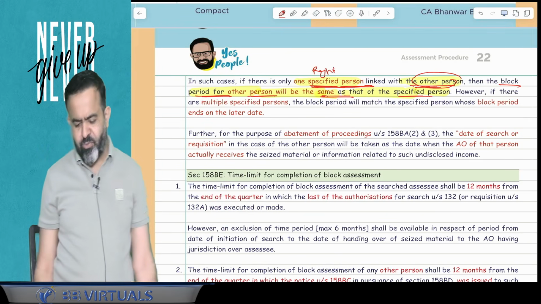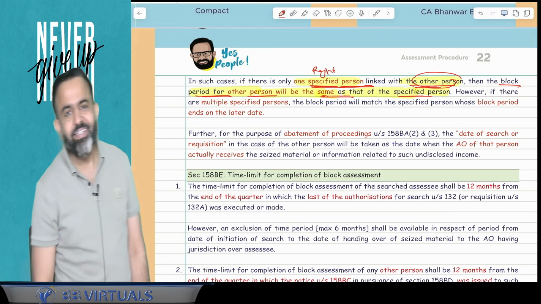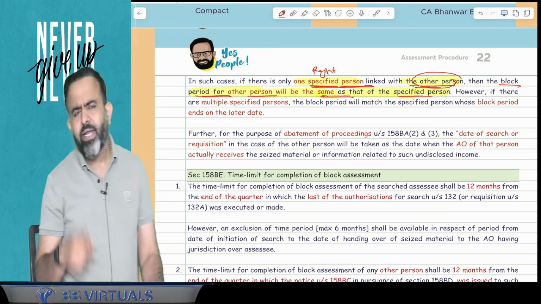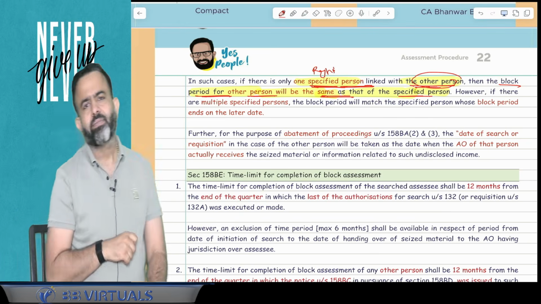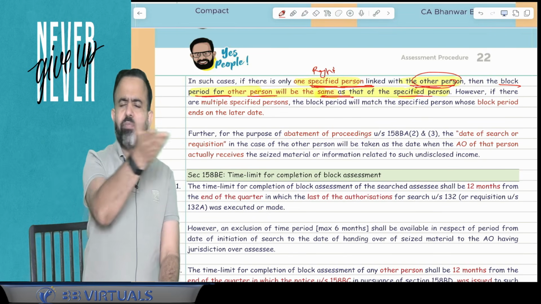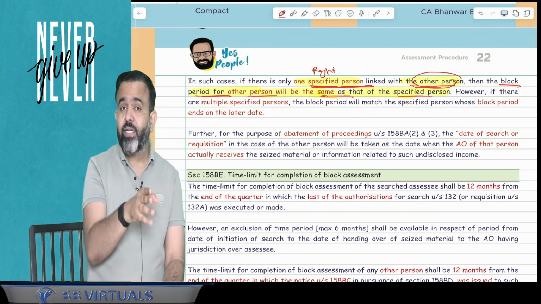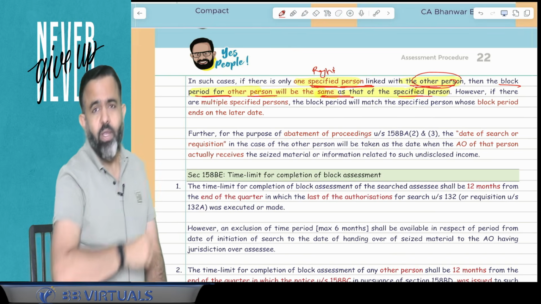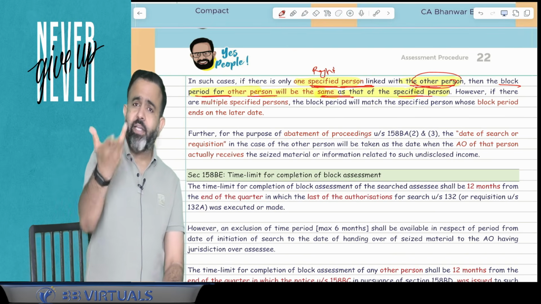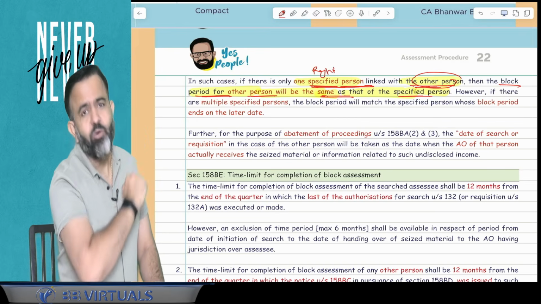But guys, what happened? You know that. Suppose a raid is conducted at the place of Rajnikant. After 5-6 days, suppose a raid is conducted at the place of Vijay also, actor Vijay. A raid is conducted at the place of Nayantara also.